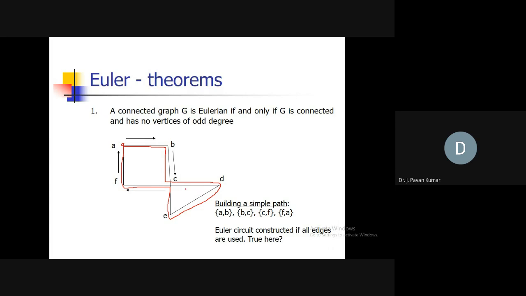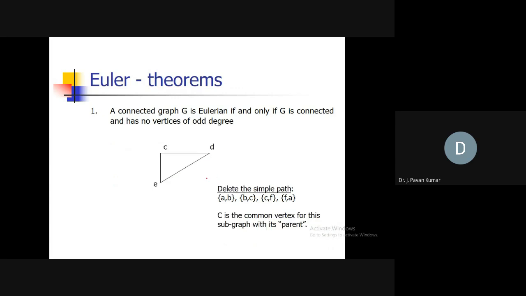Okay, next, and one more thing. C we have visited while going from A. Then while coming from E, again we are visiting C. There is no restriction that we should not visit the same vertex again. The restriction is that we should not go through the same edge more than once. That is the only restriction. So if you satisfy that, and go through all the edges of the graph exactly once, then we can say it is an Eulerian cycle, and the graph is Eulerian. That's it.